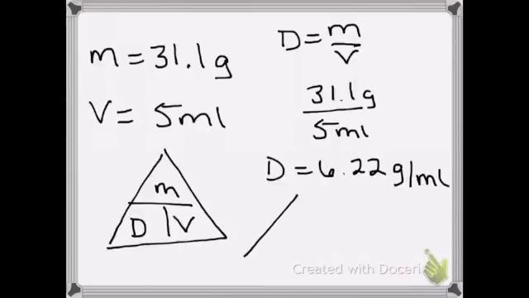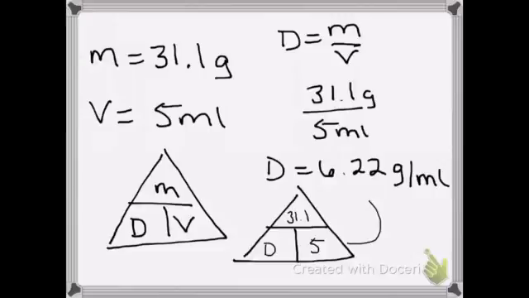To use the triangle, we simply plug in the numbers that are given to us. So our density, we don't know. Our mass, 31.1 over 5. And we can simply divide 31.1 by 5. And again, get the exact same answer. But this is a division. If you're doing one that goes this way, it's multiplication. Okay?